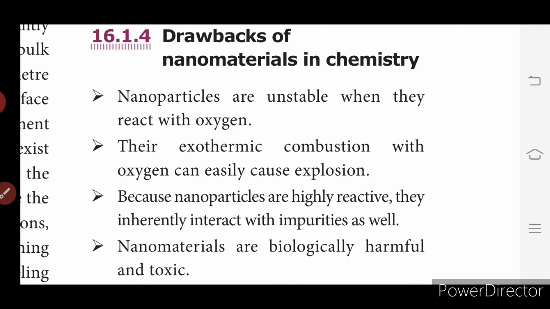Their exothermic combustion with oxygen can easily cause explosion. So whenever it combines with oxygen, it may cause explosion, severe danger. Because nanoparticles are highly reactive, they inherently interact with impurities as well. So it may also combine with the impurities so that a new product may be produced. That is not good for the chemical field.